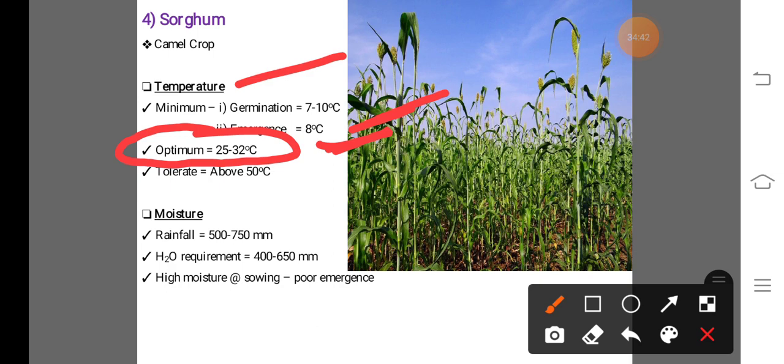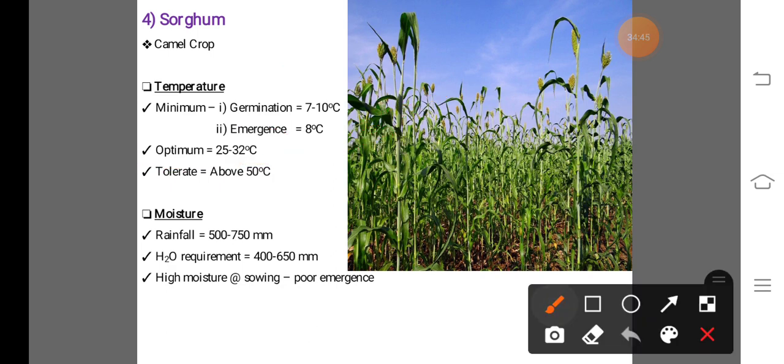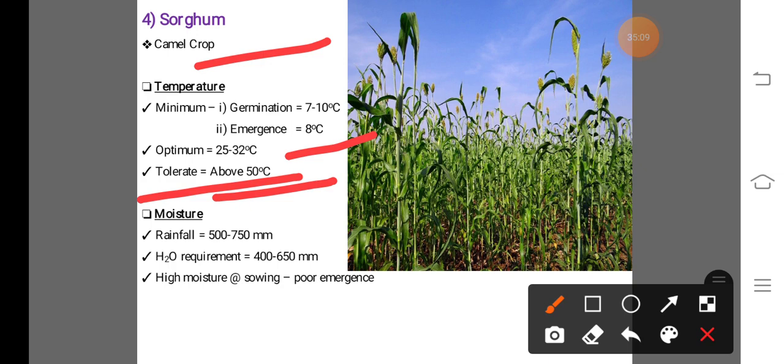After that, if temperature goes above 32 up to 50 degrees Celsius, this sorghum crop can survive. And this sorghum crop can tolerate above 50 degrees Celsius for a longer period or for a long time. Due to this reason, this sorghum crop is known as the camel crop in the world.